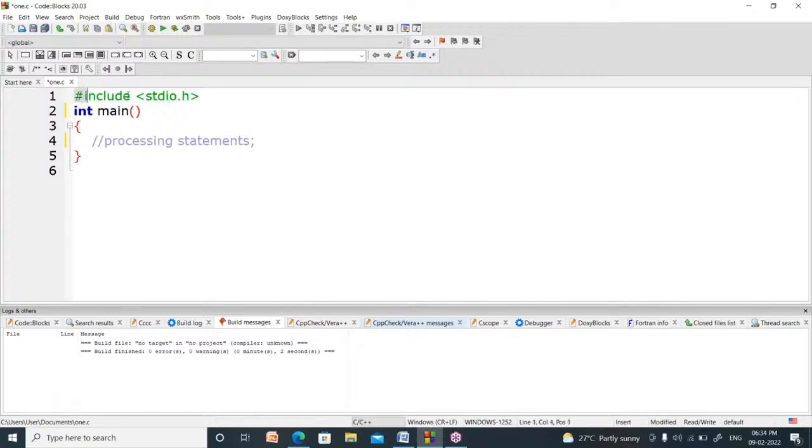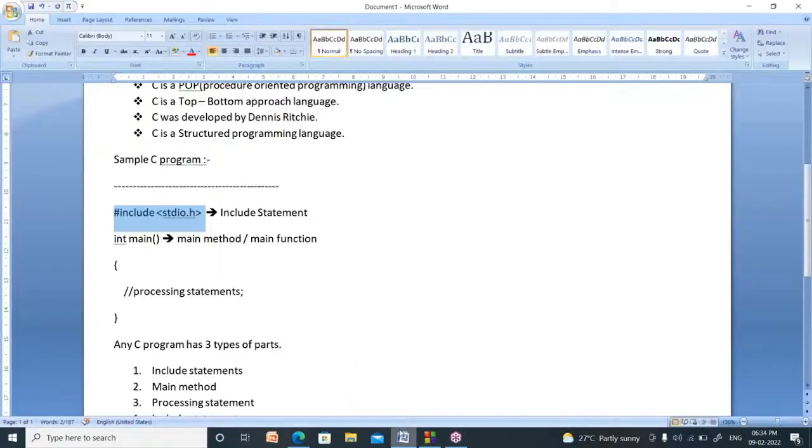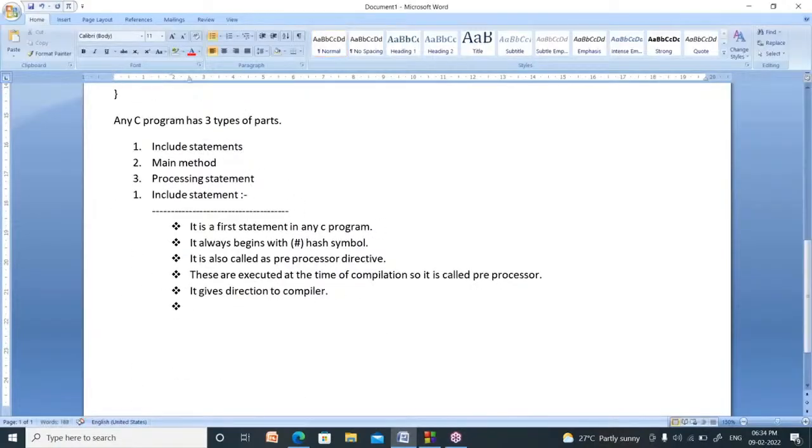That can be done by #include stdio.h. What is the use of this statement? It is used to copy the content of the stdio.h header file into our program.